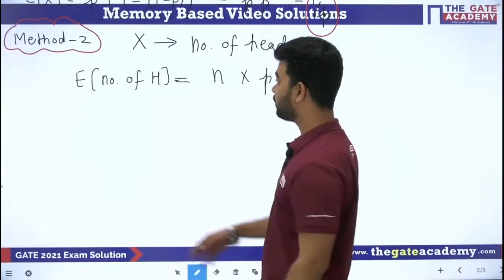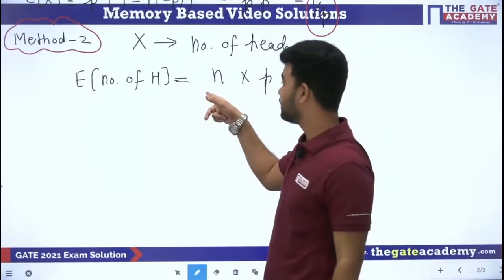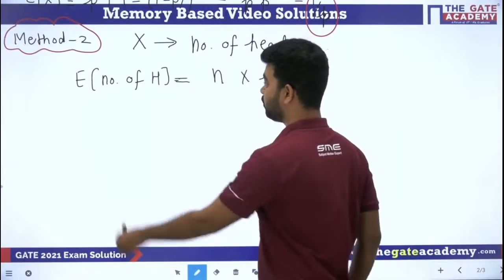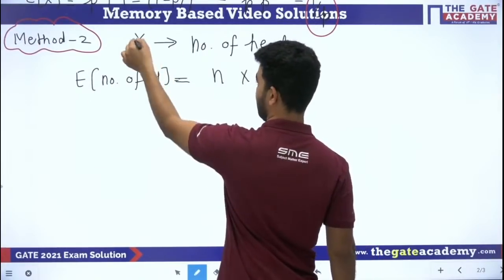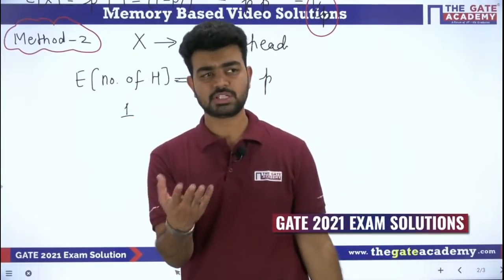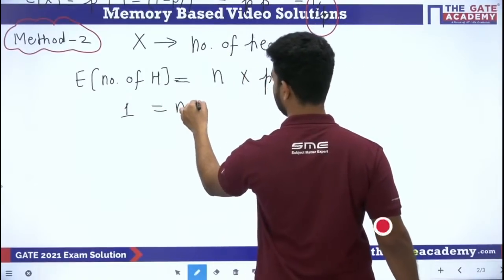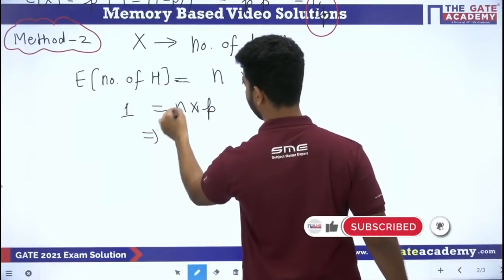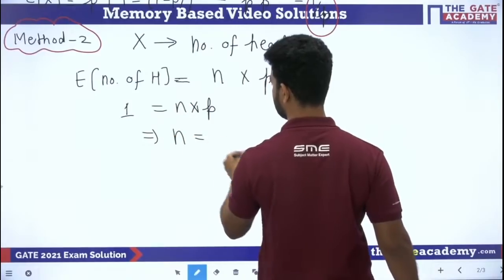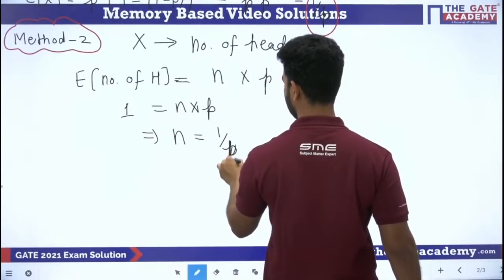Here, finding the average number of heads, it is the average number of tosses n into p. And we know that the expectation of the number of heads is 1, because every time we get one head only, as given in the condition. So 1 equals n into p, and from here the average number of tosses is nothing but 1 by p.